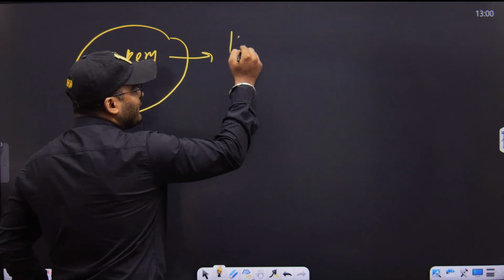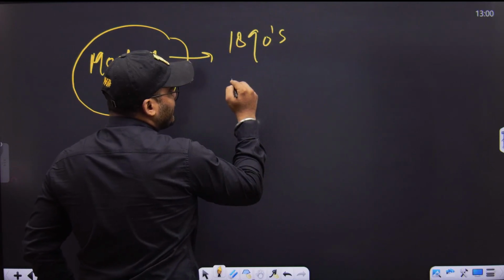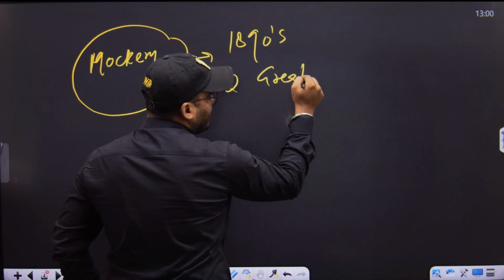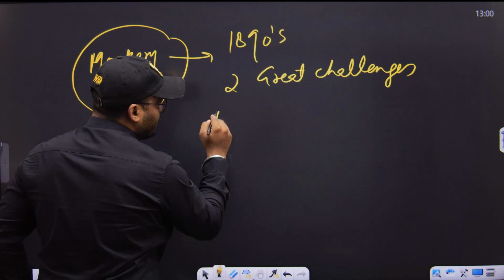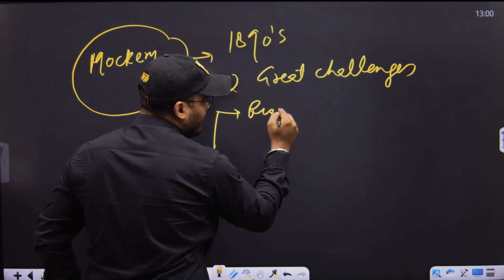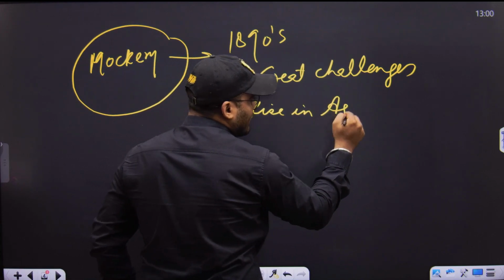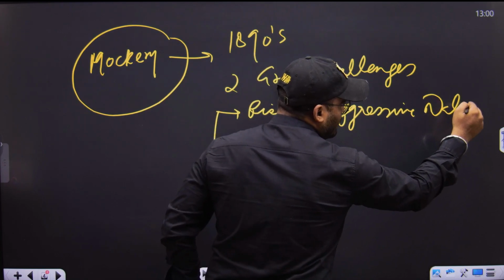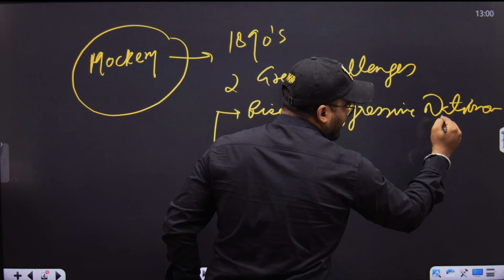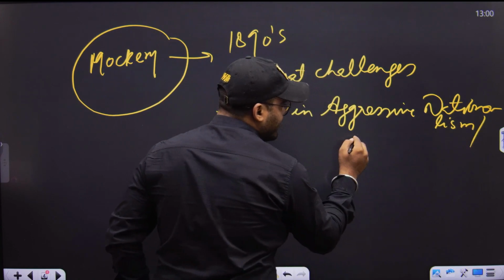In the 1890s, two great challenges came in front of the British. The first was the rise of aggressive nationalism or extremism, which we also call extremism.